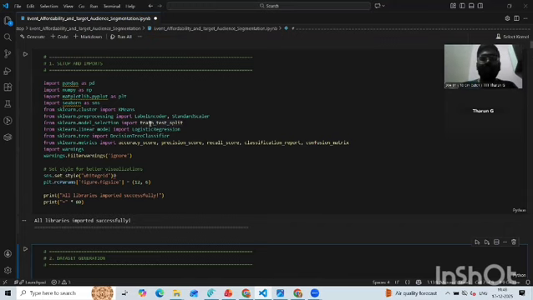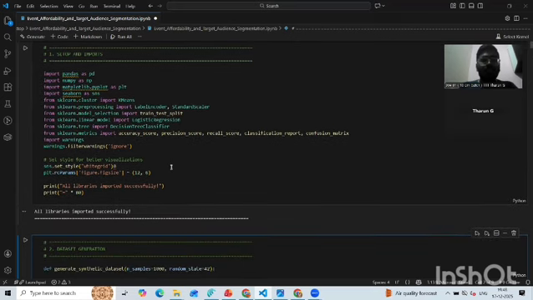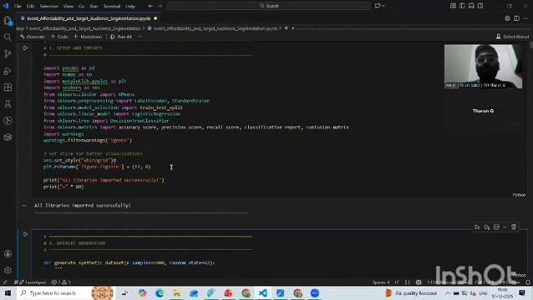We imported pandas and numpy for data creation, and we added matplotlib and seaborn for visualization and statistical presentation. We also added sklearn cluster processing, LabelEncoder, and StandardScaler.